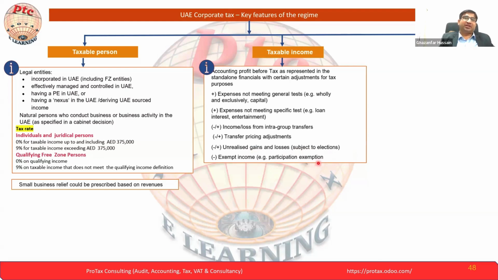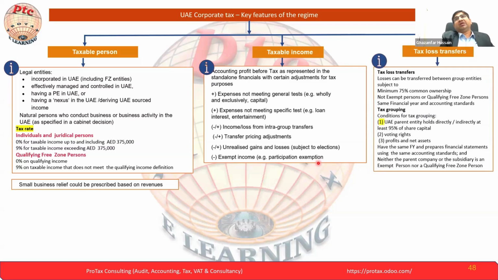And understand exempt income, participation exemption. If you have an investment in another organization, you buy shares, more than 5% shareholding or 4 million, and if you have the intent to keep them for 12 months in terms of dividend exemption, you have to keep the 12-month intention. If you receive a dividend, that will be considered exempt. I'm talking about the foreign participation exemption. Local dividend, we already saw, is exempt. Anyhow, we'll go into the participation exemption. This will be a one-day session. Then tax losses, tax loss transfer.